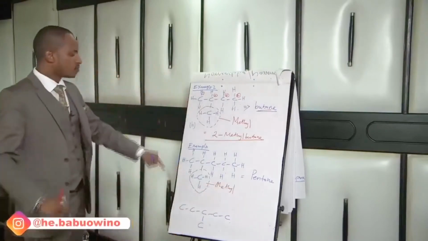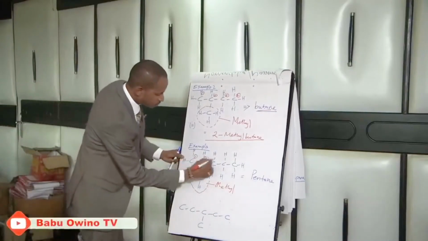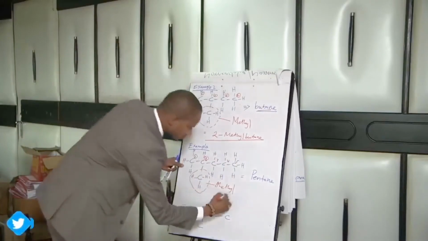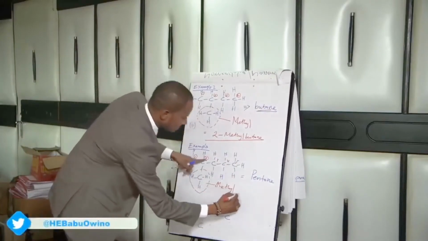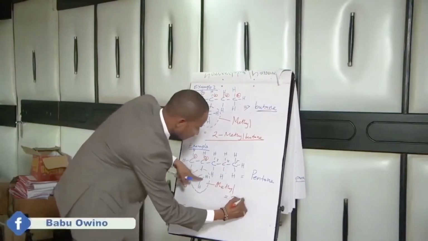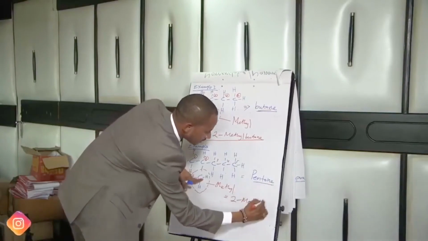Then identify on which carbon atom it lies. Number 1, number 2, 3, 4, 5. So it lies on the second, which gives it the name: start with 2, then methyl pentane.